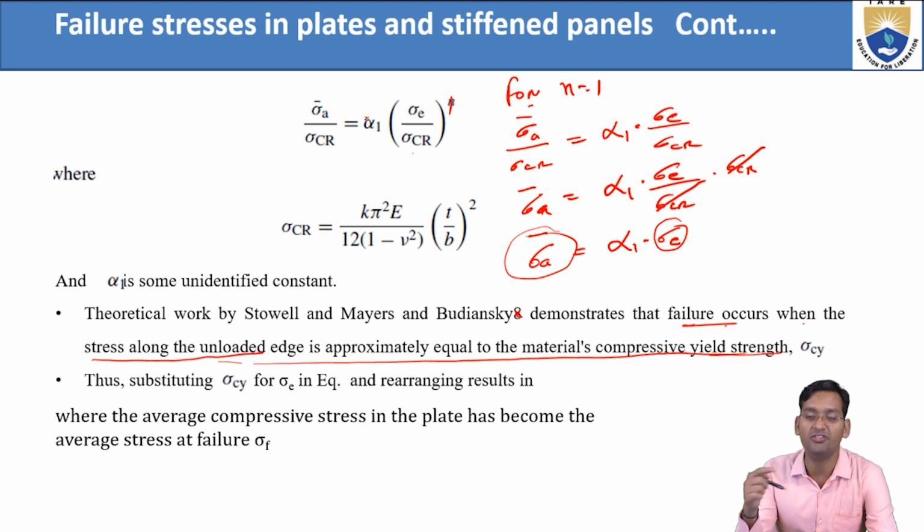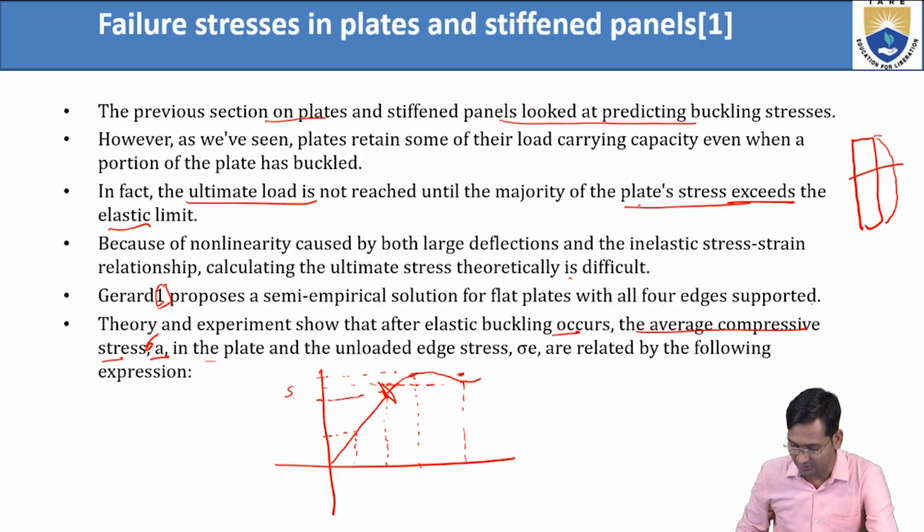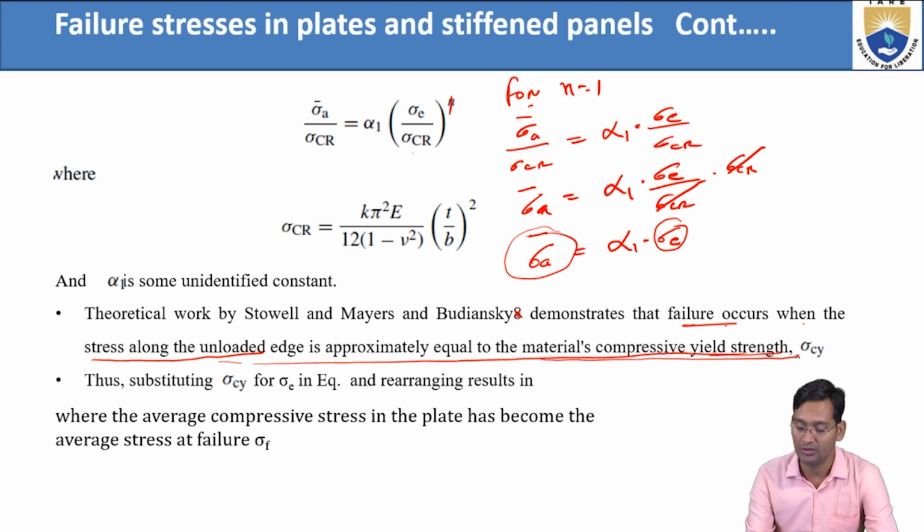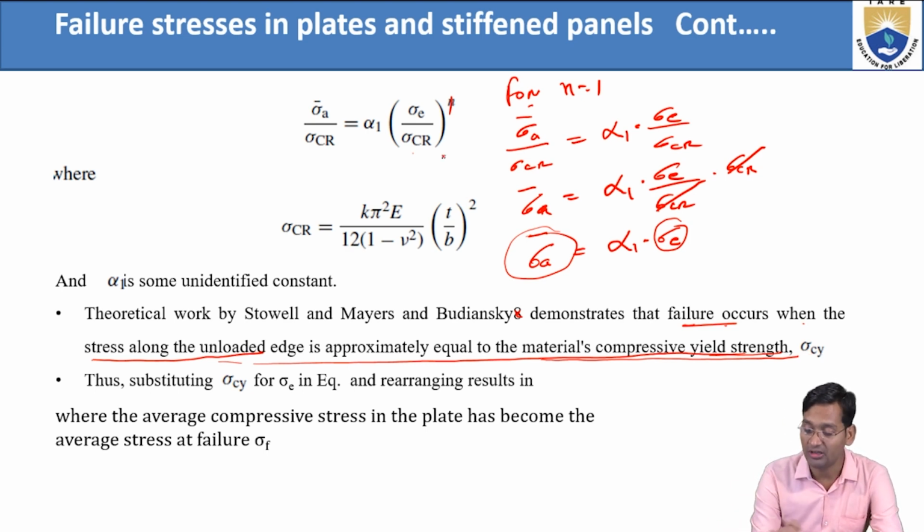So now see here, according to them, failure occurs when the stress along the unloaded edge... First case, what was there? Here we are seeing that all 4 edges are supported. Now what happened? The load is applied, and the unloaded edge stress is approximately equal to the material compressive yield stress, sigma CY, where C stands for compressive and Y stands for yield point.